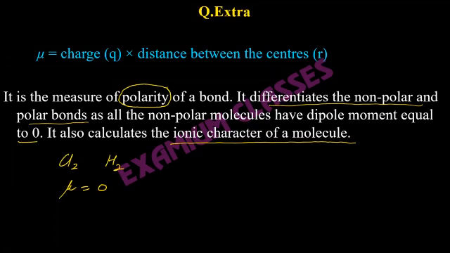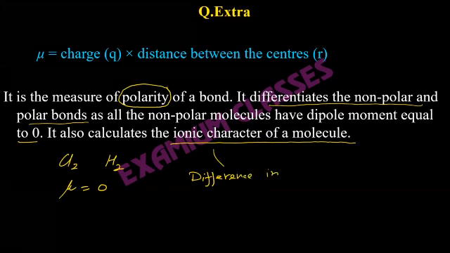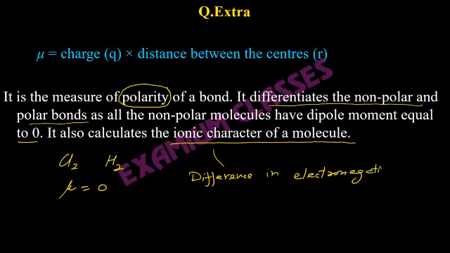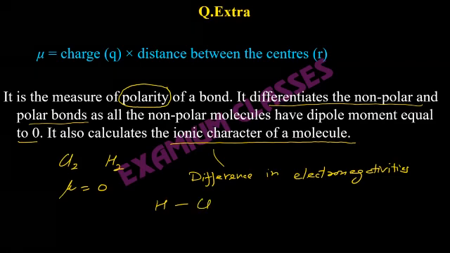Ionic character is actually the difference in electronegativities. So if it is a single bond, for example HCl, then it's fine. Higher the ionic character, higher will be the dipole moment.